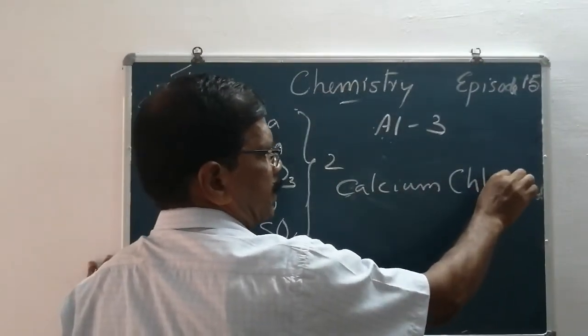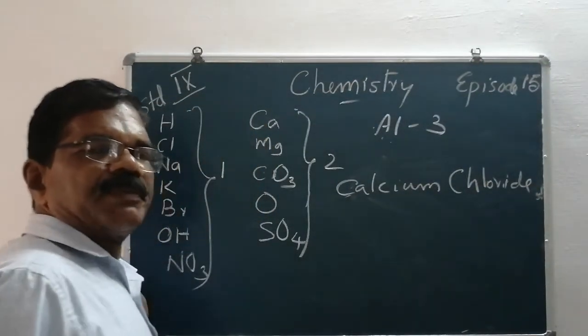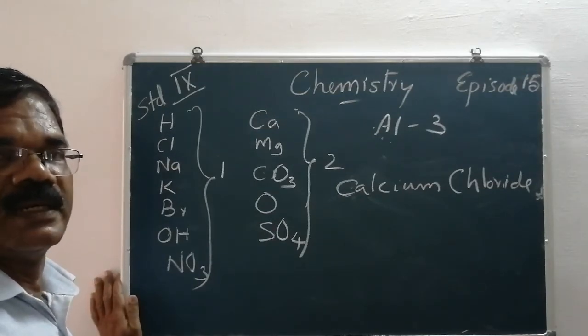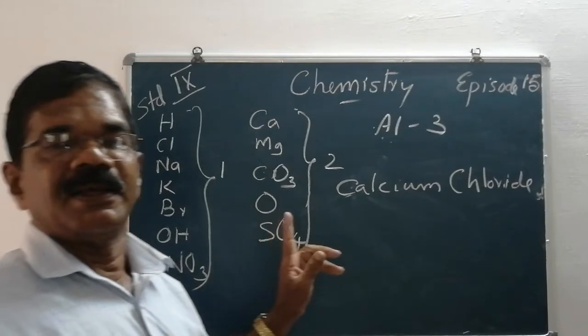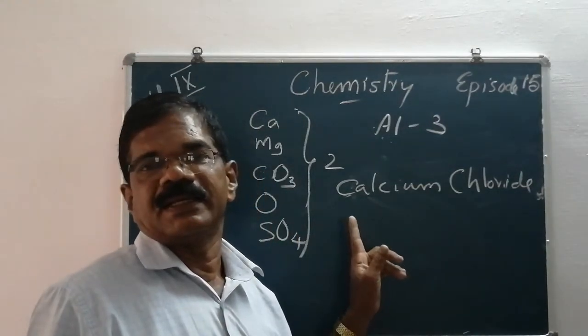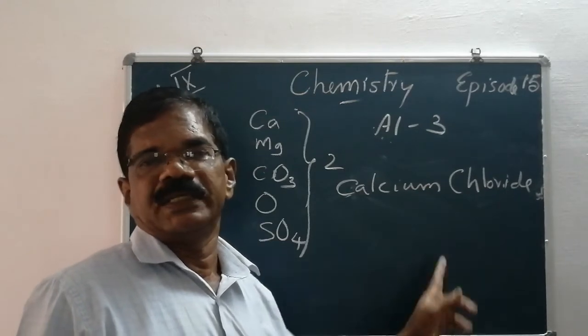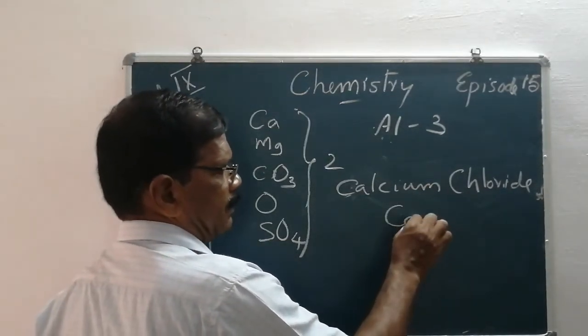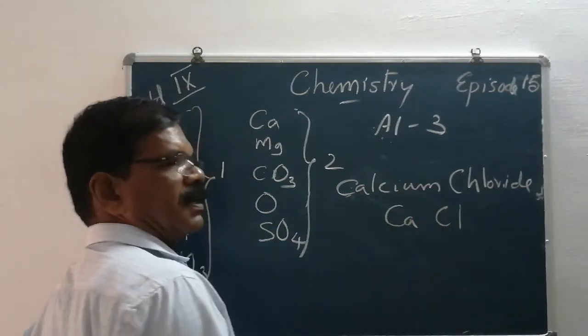Here you are supposed to write the chemical formula of calcium chloride. What is the first thing you must remember? You should write the name calcium chloride. Here calcium is a metal and chlorine is a non-metal. Therefore, we should first write the symbol of calcium, then chlorine.